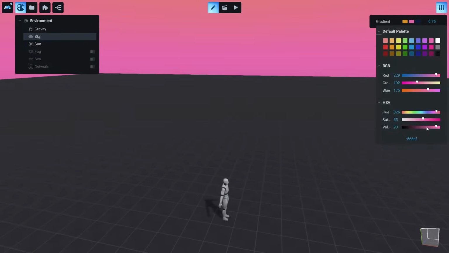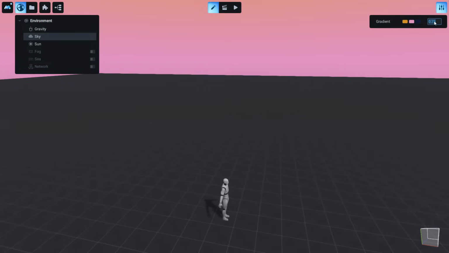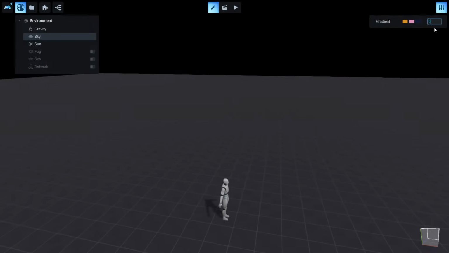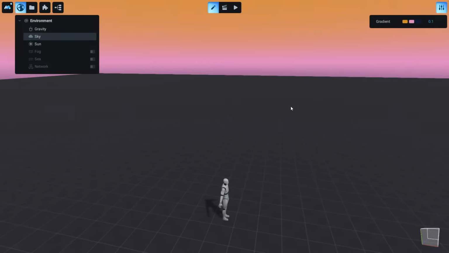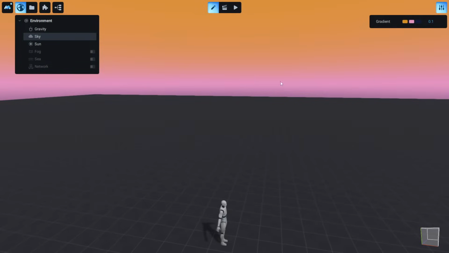Or maybe you can play with the colors a little bit or add your code here. This is the blending, so the bigger this value is, the more smooth the blending will be. So if, for example, we type 0.1, you will see that the colors now are not so blended.